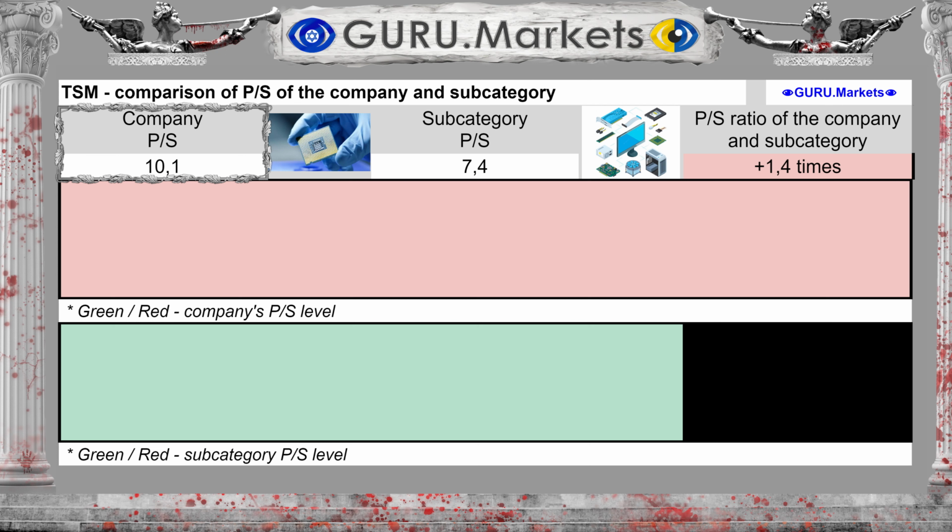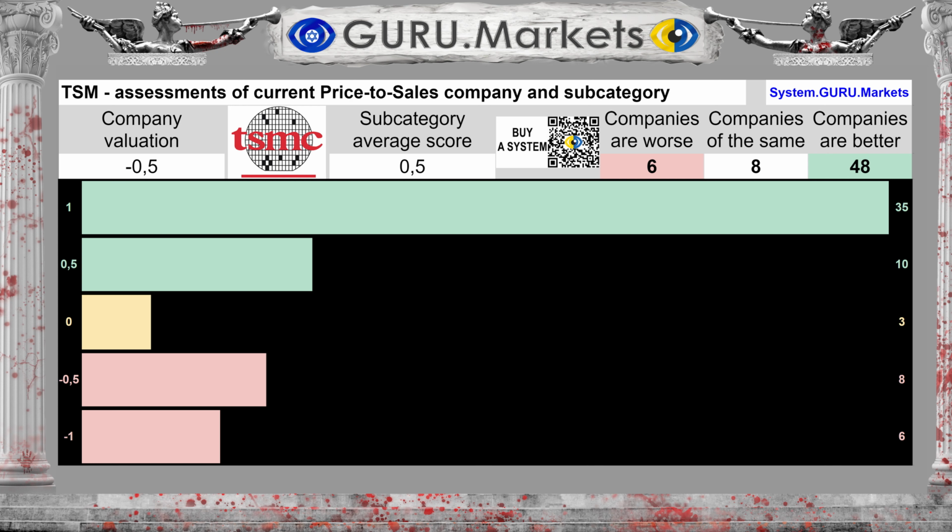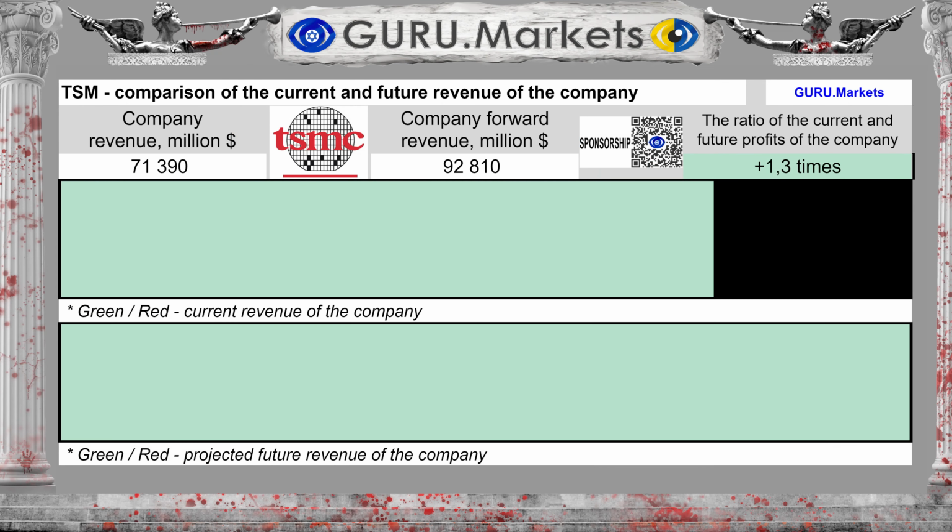The company's price-to-sales ratio is 10.1. The average in the subcategory is 7.4, which is 36% higher than in the subcategory. Evaluation of the company's market price to revenue indicators in comparison with indicators in the subcategory: Tolerable, -0.5 points. Revenue for the last 12 months was $71,390 million.